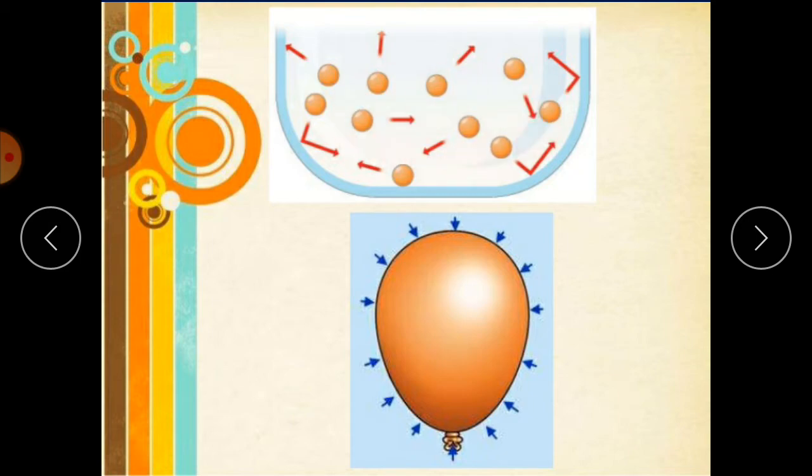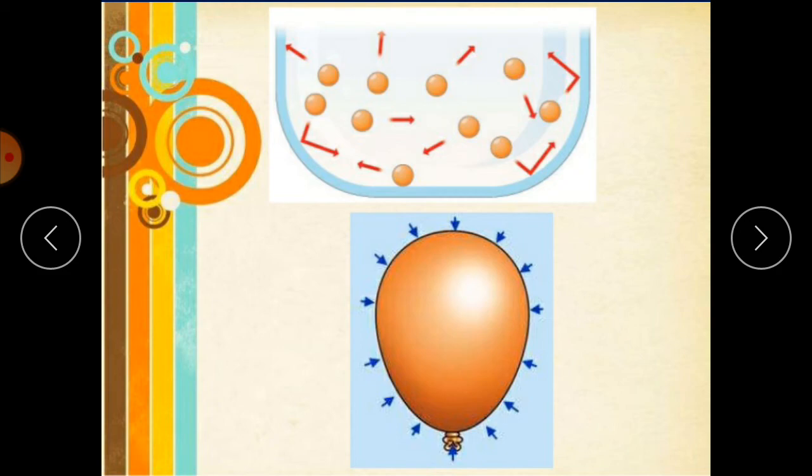The molecules move around readily in all directions, bouncing off each other and the walls of the balloon. Each time a molecule hits the wall of the balloon, it gives the wall a tiny push. Millions of tiny pushes add up to one big push, the air pressure that inflates the balloon.